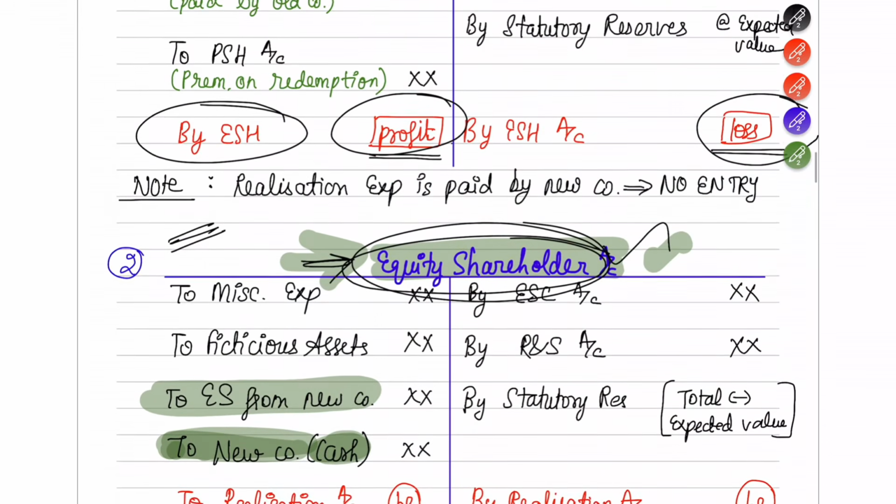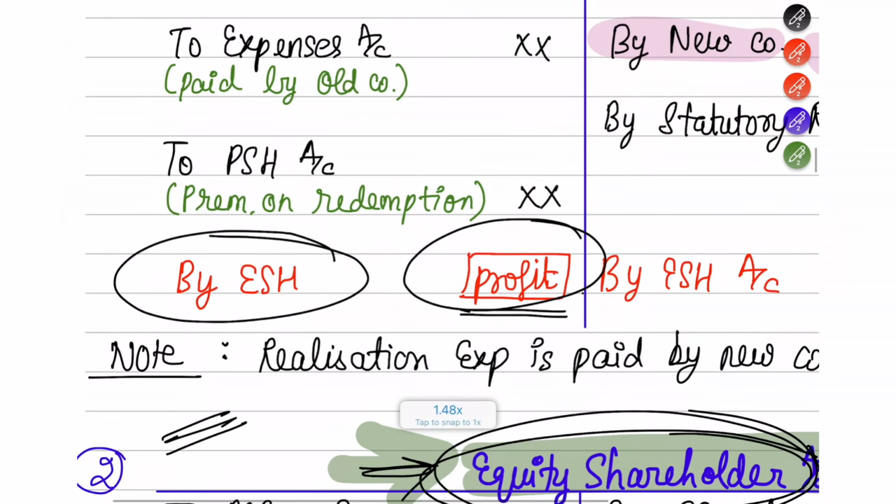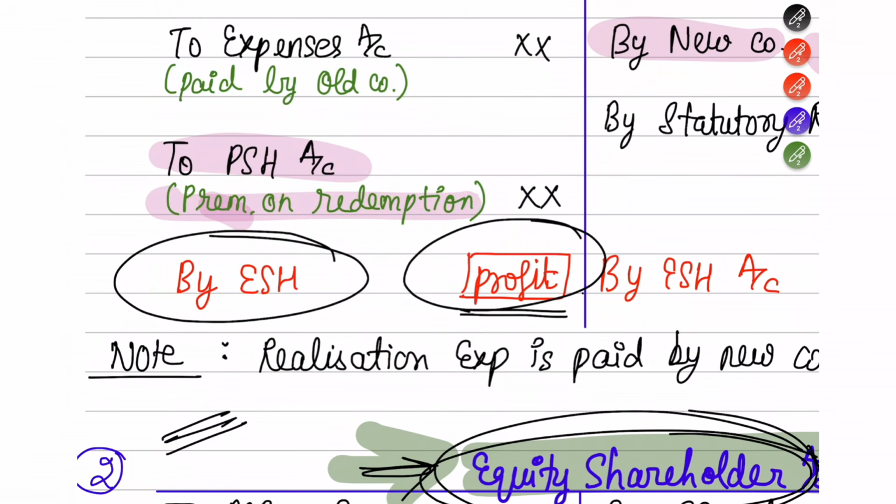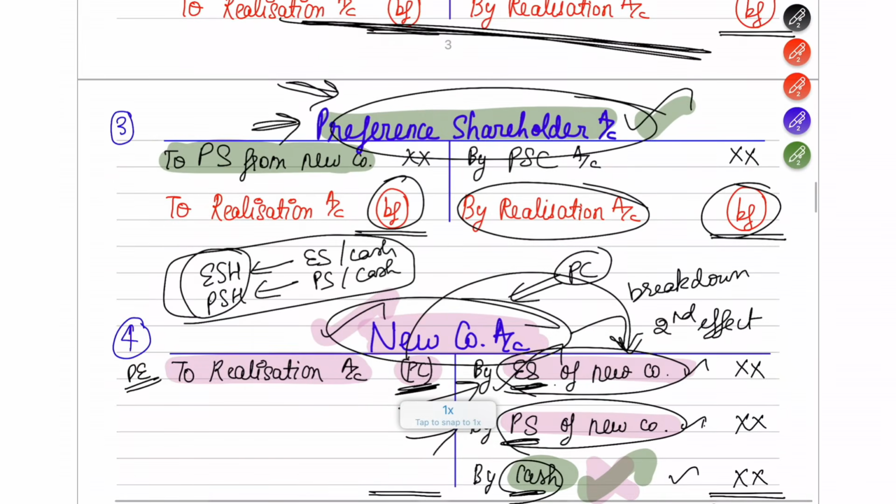The one thing that I feel we have not covered is this one. This was the only thing left which I've not explained until now, which is payment to preference shareholders, premium on redemption. In case you are preparing the preference shareholders account, and there is already some preference share capital, suppose there is preference share capital of 1 lakh rupees, but what you are paying to these preference shareholders in the form of preference shares from the new company is 1,10,000.